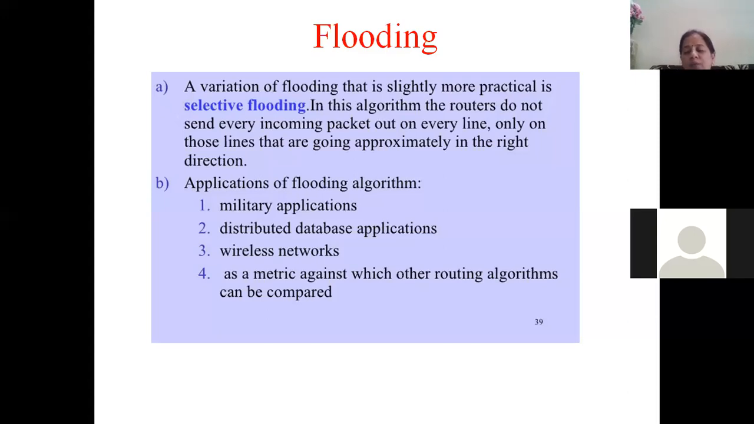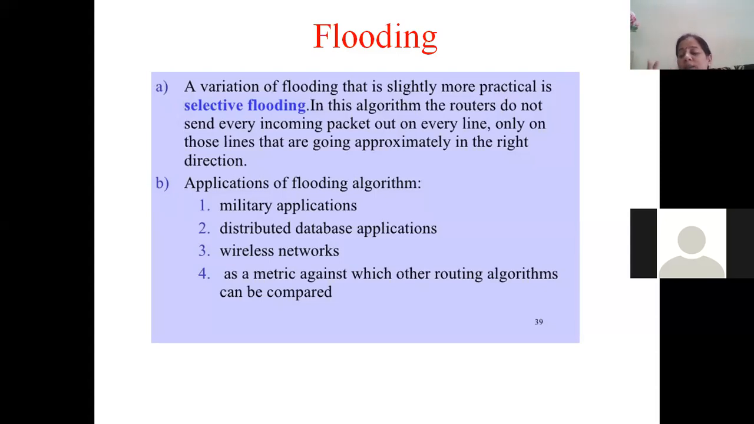We can make use of flooding in distributed databases when you have mirror images of the databases and redundancy is there in order to provide reliability of data. That time also this flooding can be used. It is very commonly used in wireless networks, and it is a metric against which other routing algorithms can be compared. Flooding is not a proper full-fledged routing algorithm, no?